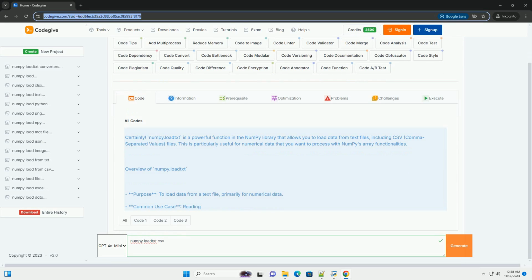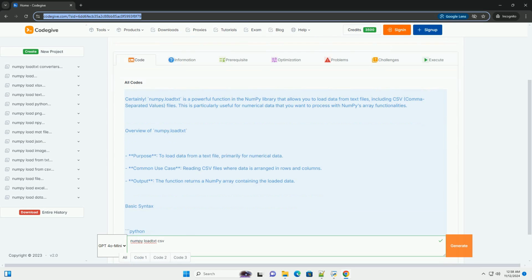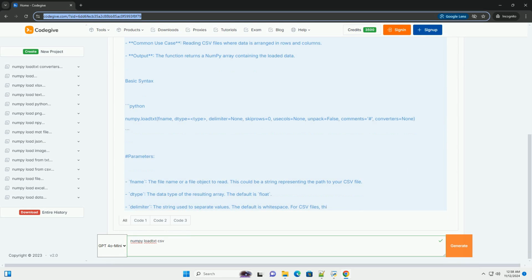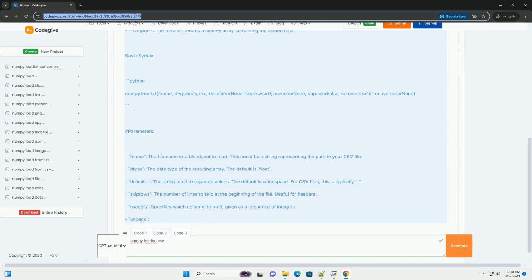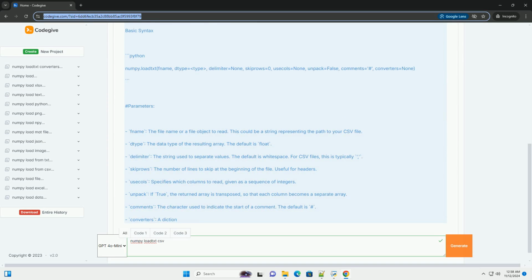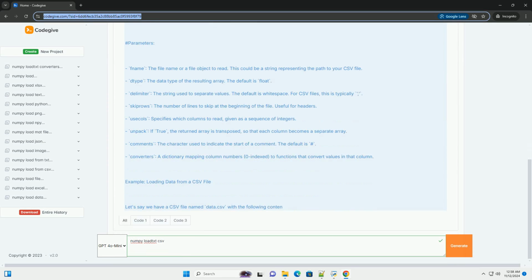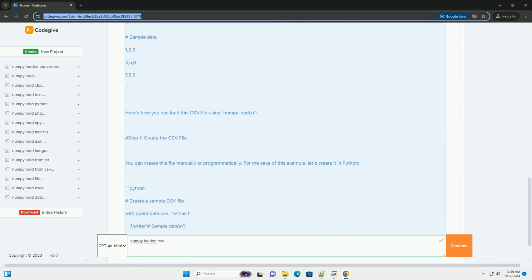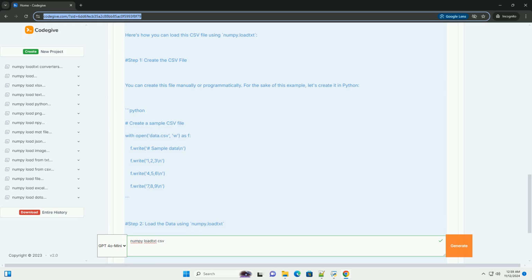Certainly. numpy.loadtxt is a powerful function in the numpy library that allows you to load data from text files, including CSV, comma-separated values, files. This is particularly useful for numerical data that you want to process with numpy's array functionalities.